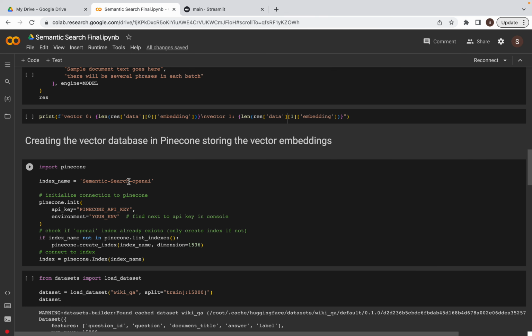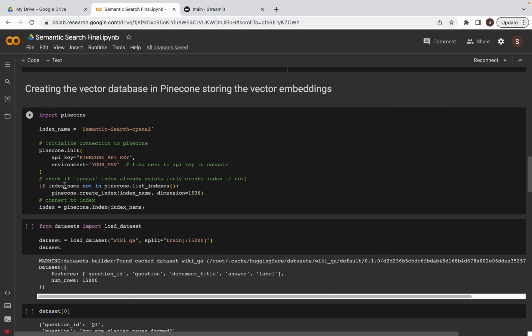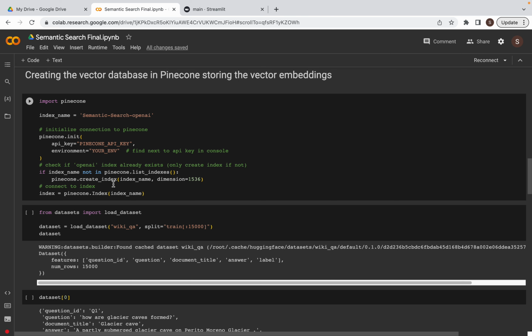Now we are going to create the vector database containing the text embeddings of the dataset generated by the model. For that we will be importing the Pinecone, and we will initialize the connection to the Pinecone website by using the API key and setting the environment, both of which are present in the Pinecone website. We will check if any index name OpenAI is present or not. If it is not present, it will automatically create with the index name and dimensions 1536.